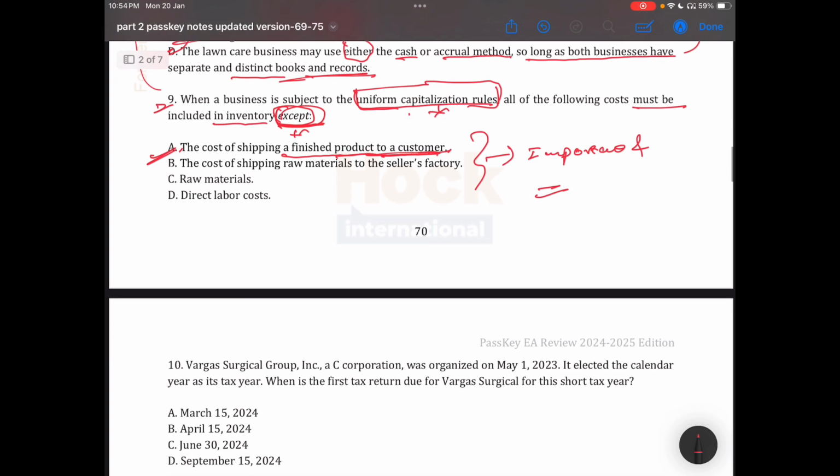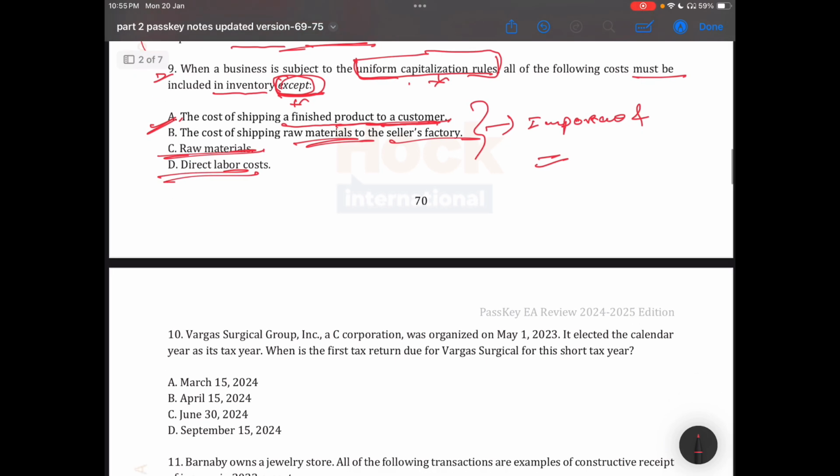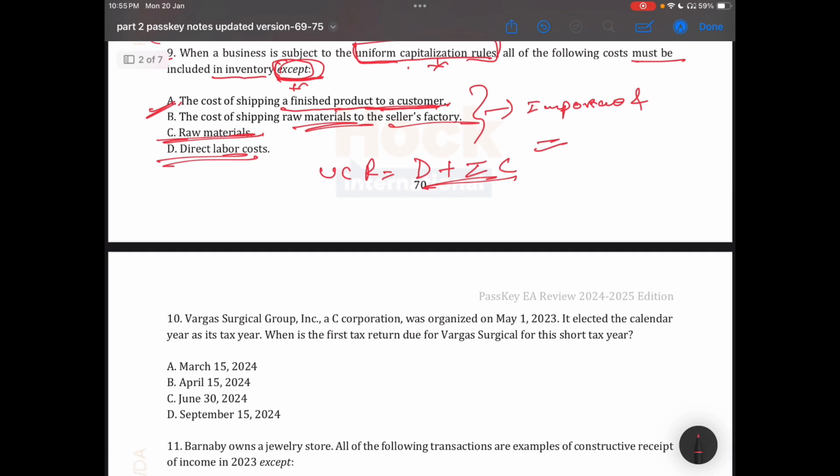Okay, the cost of shipping of raw material we will include, along with the cost of raw material and direct labor cost. Basically, I just wanted to summarize. Uniform capitalization rule says it includes direct plus indirect cost. Direct is related to your manufacturing, indirect is related to your business, like financial or profit and loss account.